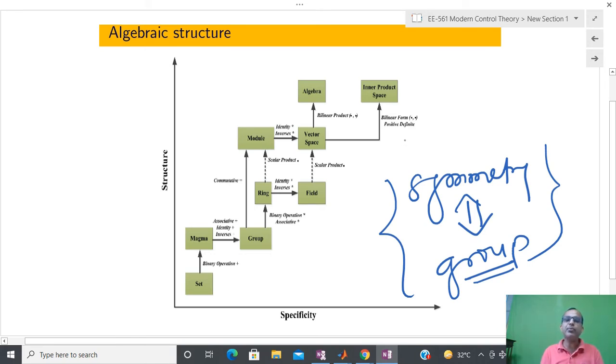And due to that reason, whenever I have some kind of geometry or symmetry, we try to translate that symmetry or geometry in terms of algebra. That is our main goal. If we are able to interpret it in terms of algebra, then we are also able to communicate with the machine, and due to that reason, a structure from here to here comes into the picture. So: set, membership, magma.